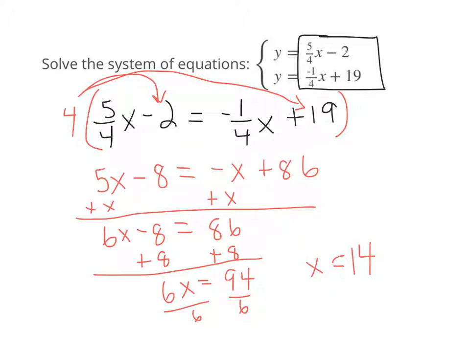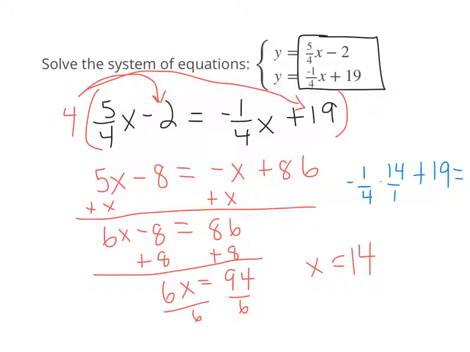So now what I need to do is go back to one of my original equations. It doesn't matter which one. You should get the same value for both of them. And you insert 14 anywhere you see an x. I think I might just plug it into the second one. So I'll have negative 1/4 times 14 plus 19. And that will give me my y value.